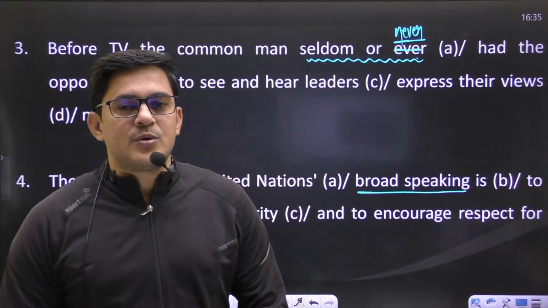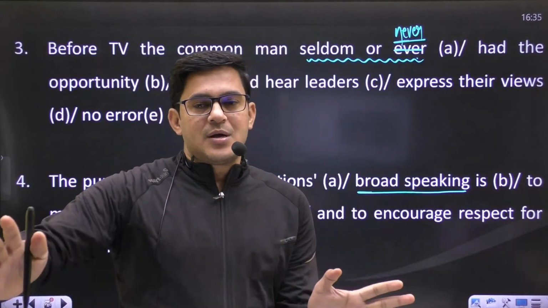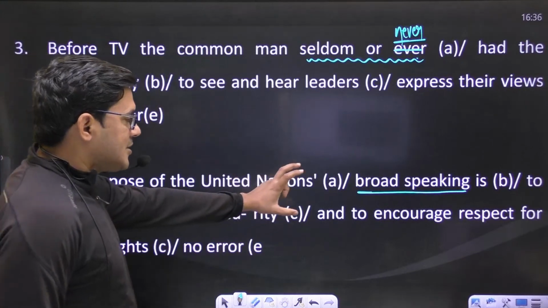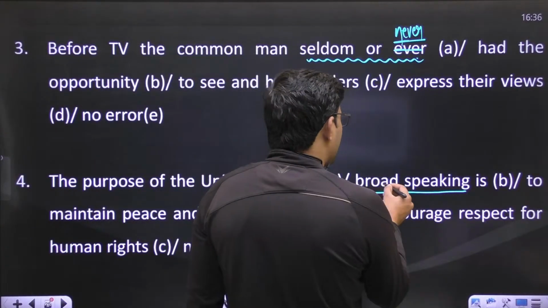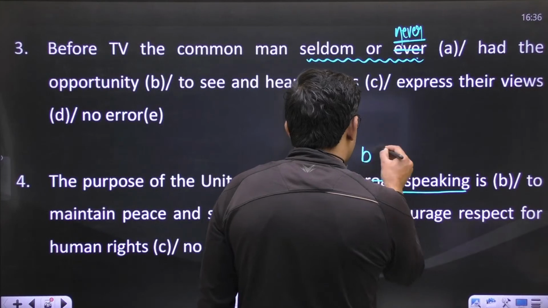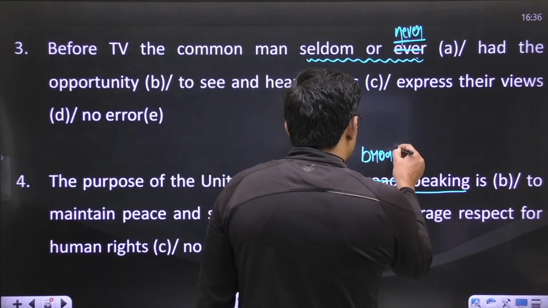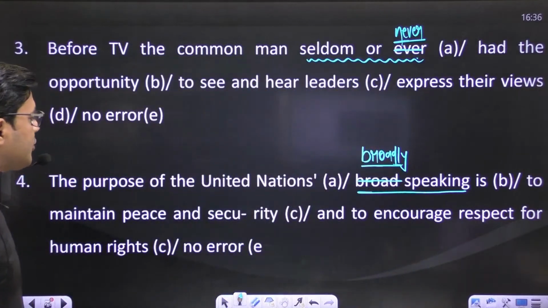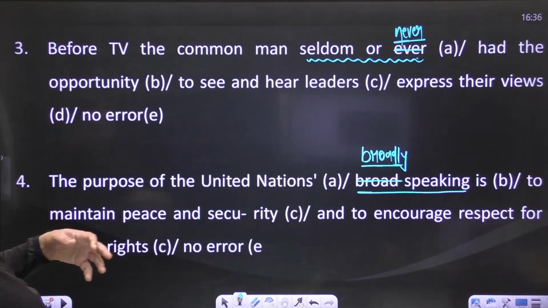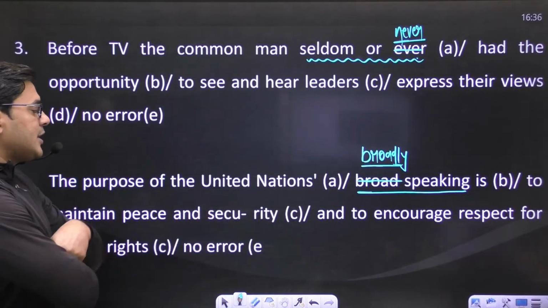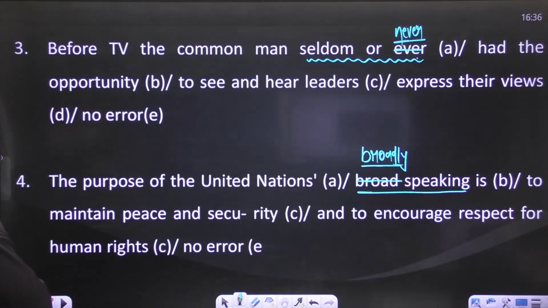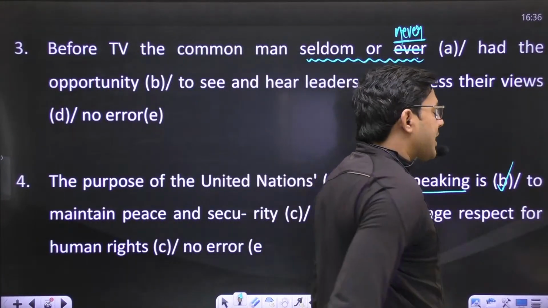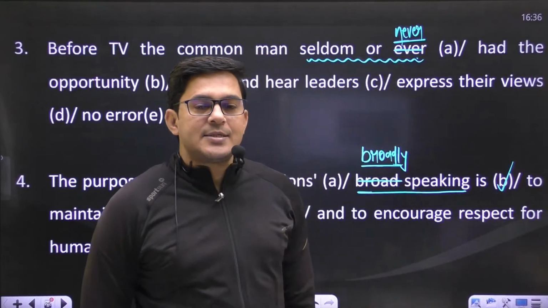So the sentence must be: the purpose of the United Nations, broadly speaking, is to maintain peace and security and to encourage respect for human rights. By doing this, you will find an error in part B. Part B has an error.